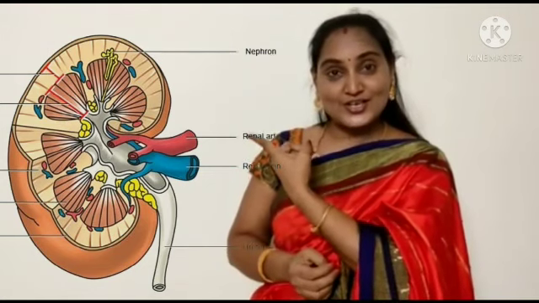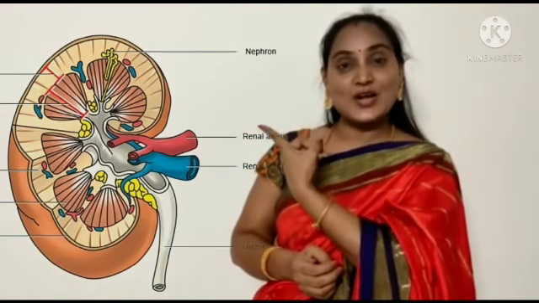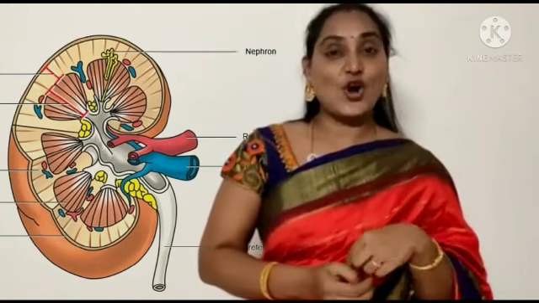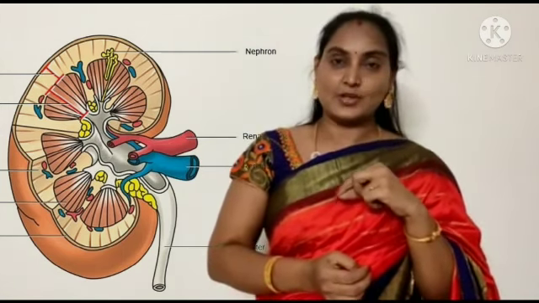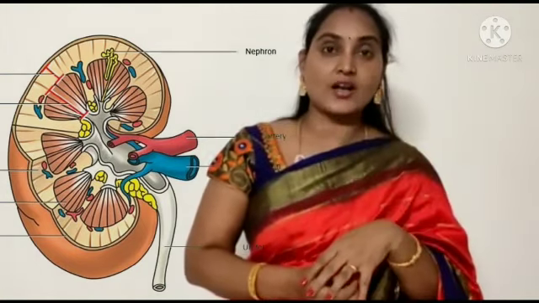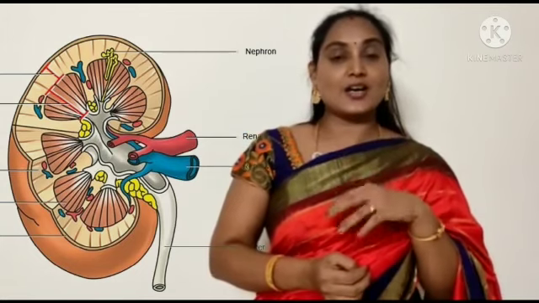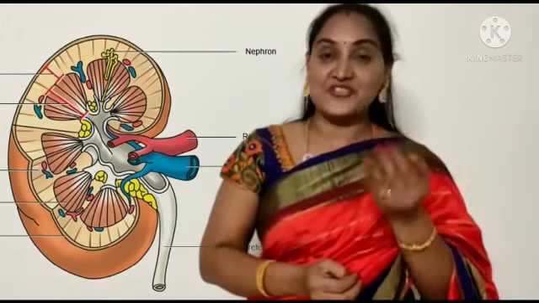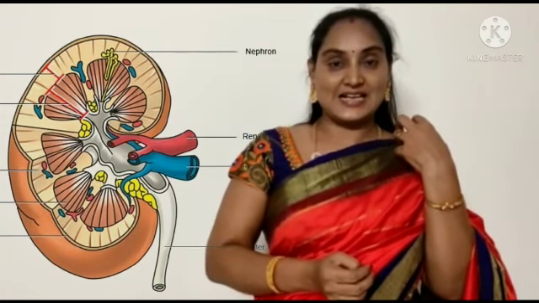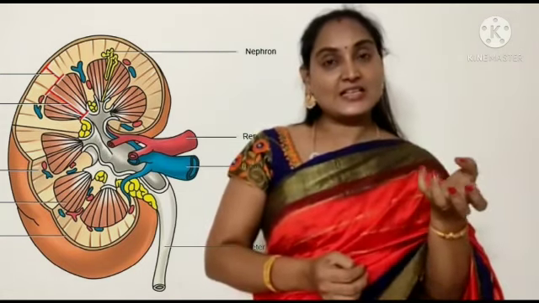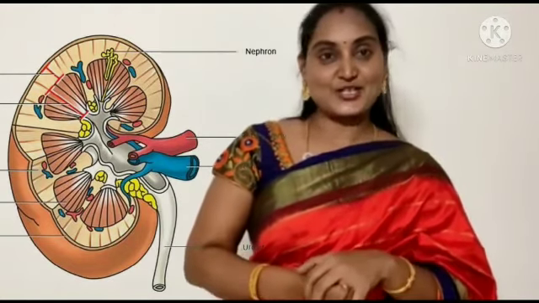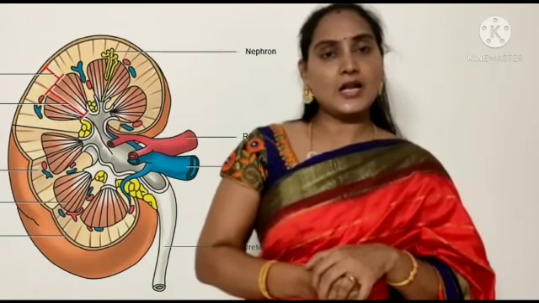And the other portion, if you observe clearly, that is blue colored, the tube-like structure, the blood vessel, is called renal vein. You are already aware of arteries and veins. You studied in your third lesson, right? The function of renal vein is that it collects the blood from the kidney and gives it back to the heart.